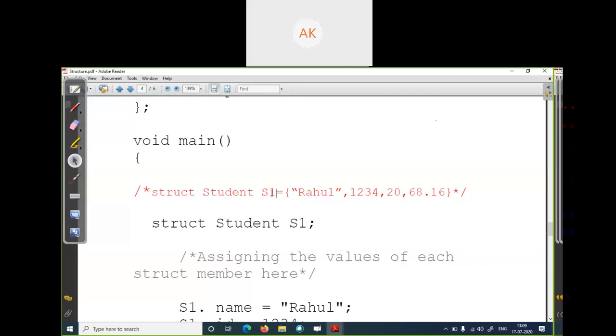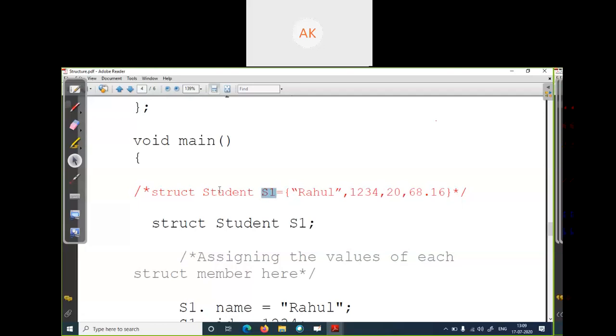So my variable name is s1, meaning student1. You can give any name. I'm giving my variable name s1 equals, followed by curly braces and the values of all the elements of this variable s1.